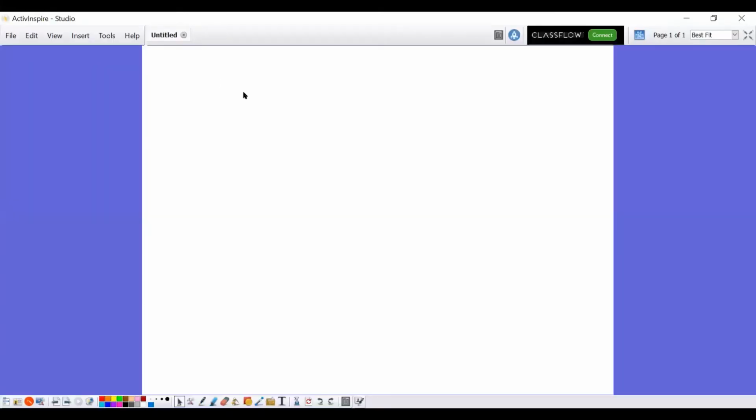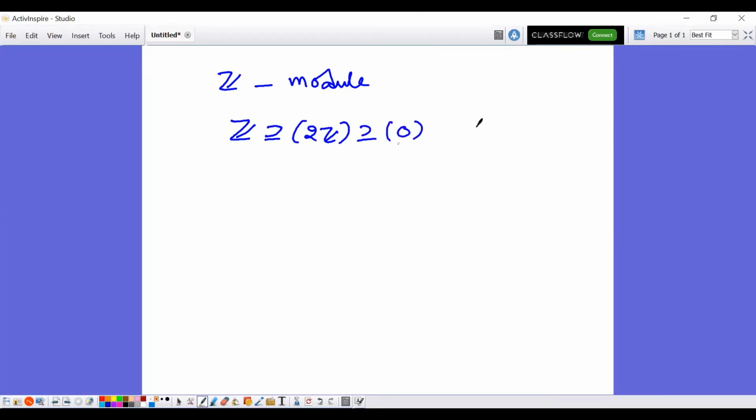Suppose we take Z. We know that Z is a module. Then you can see that Z, then I can talk about 2Z, then I can talk about 0. So this is an example of a chain, right?